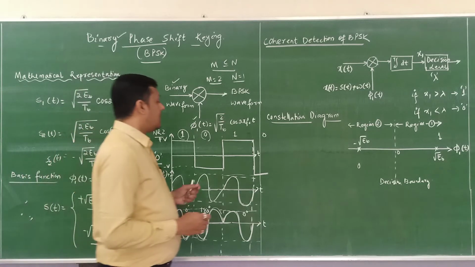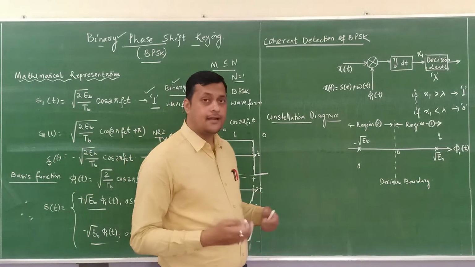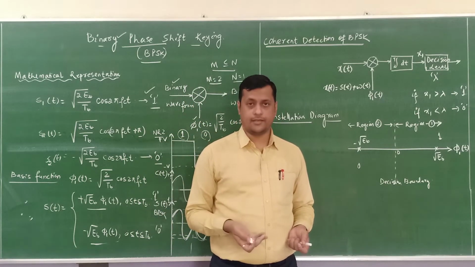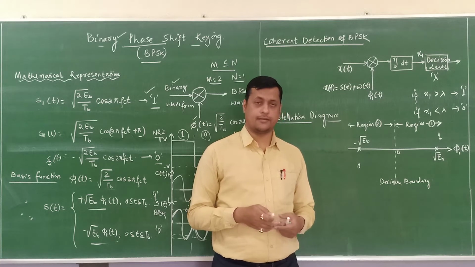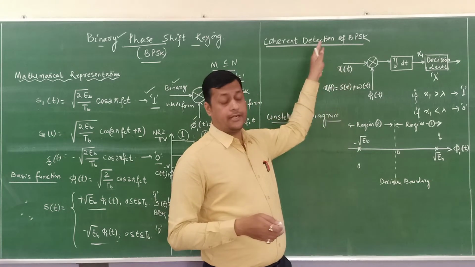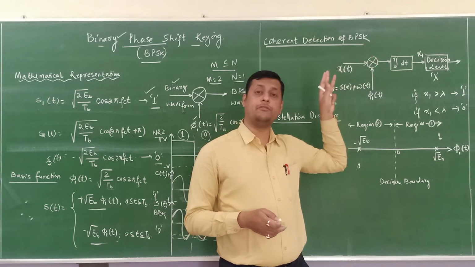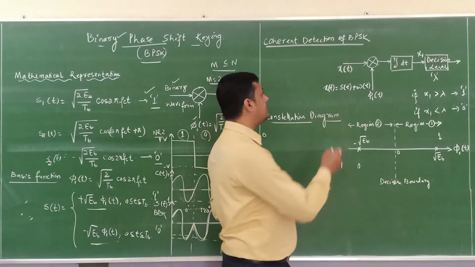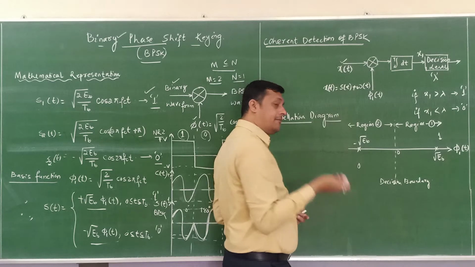Fine. Now after that, once the signals are generated, next comes how to detect it. Now we have the coherent detection. We have detected the ASK, similarly we have to detect the PSK. It is the same procedure. So x of t I have received.